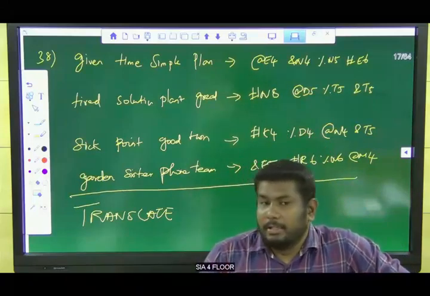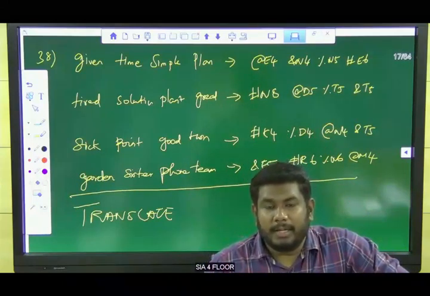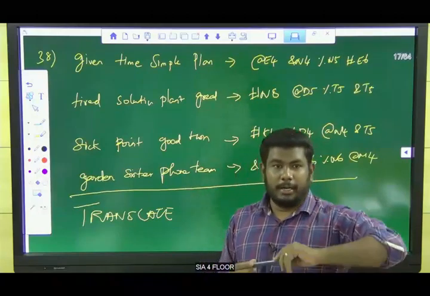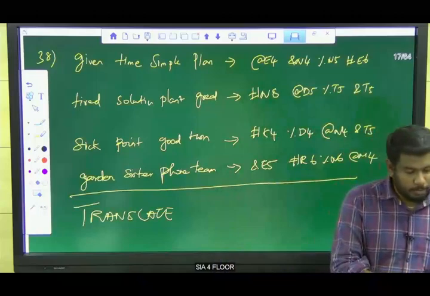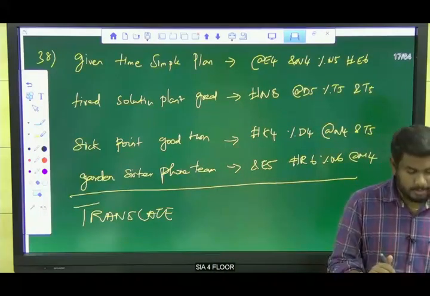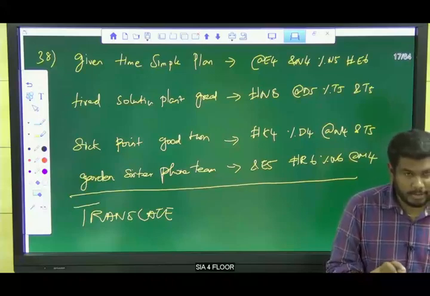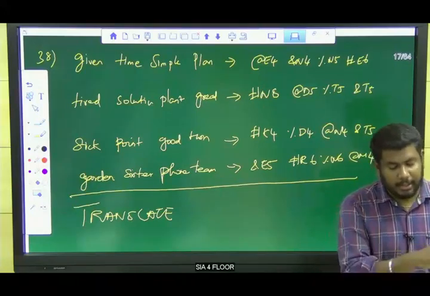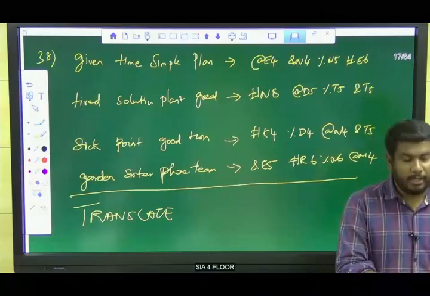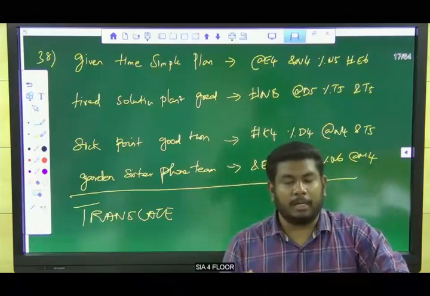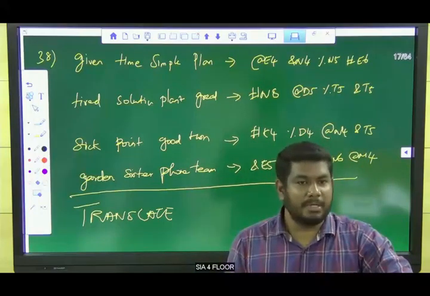Right, so question number 38. Listen, guys. In question numbers 32, 33 and 35, we have a sentence, where one is based on number, another on symbol and another on letter.